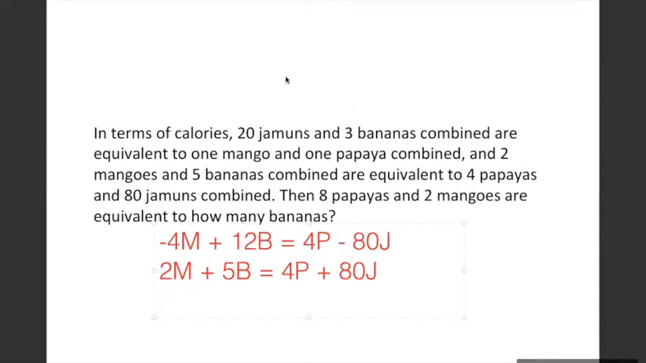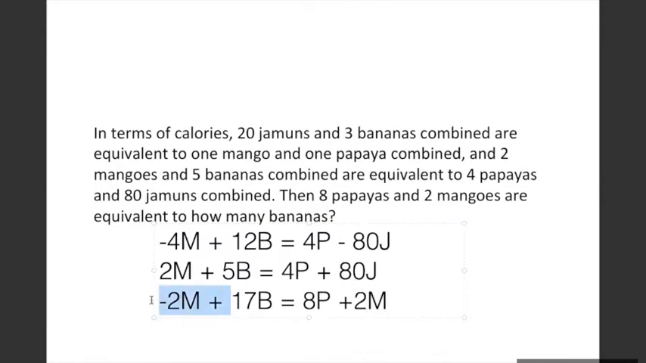So now if I'm adding this, I'll get minus 2m plus 17p equal to 8p. This can also be written as 8p plus 2m. If I remove this from here. अभी बराबर लिखा है? Yes, ma'am. ठीक है, थैंक यू.